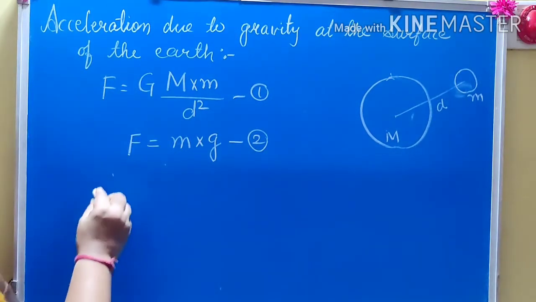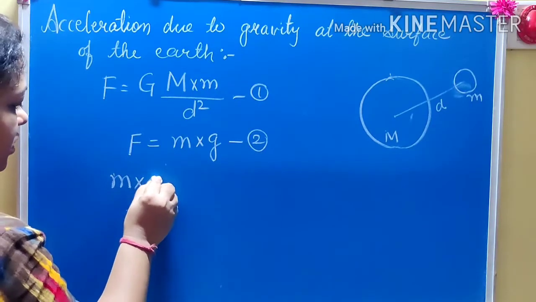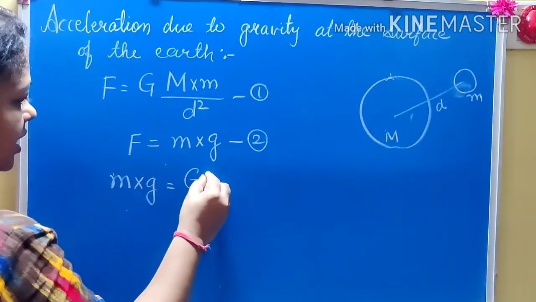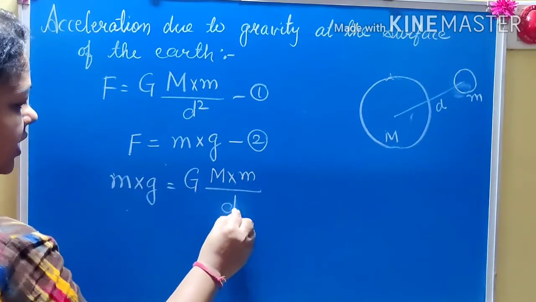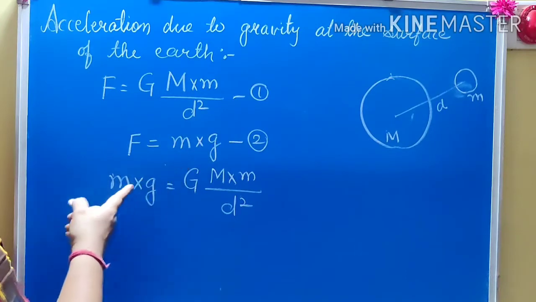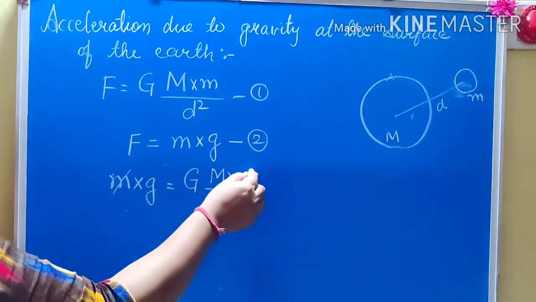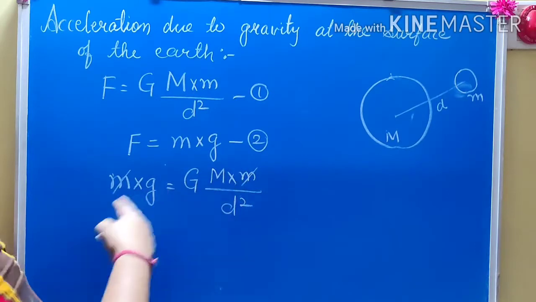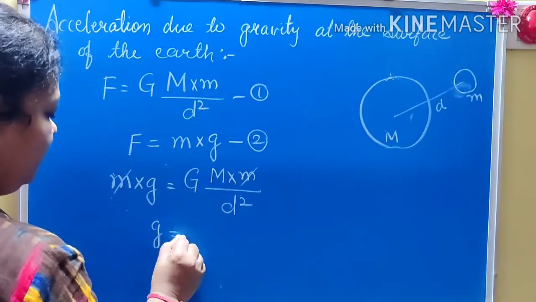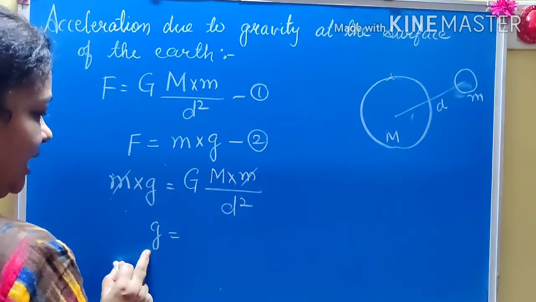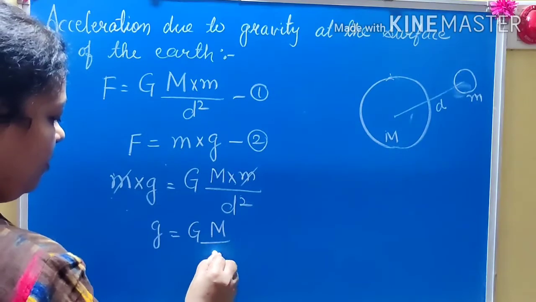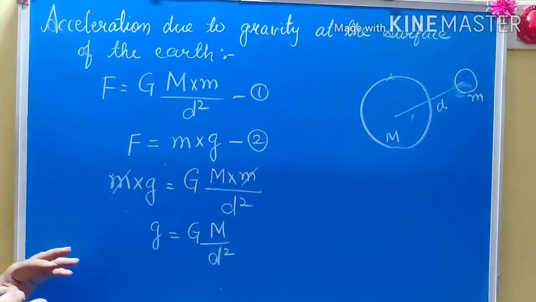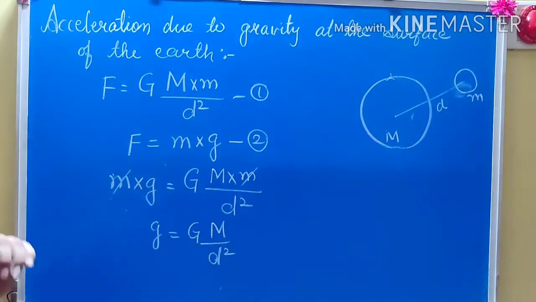Now equating these two, we get m g = G M m / d². Here this m is the mass of the object, and this m is also the mass of the object, which is the same, so cancel it from both sides. We will get that small g, the acceleration due to gravity, is equal to G M / d². Now here consider that the object is very close to the earth. It is very near to the earth.